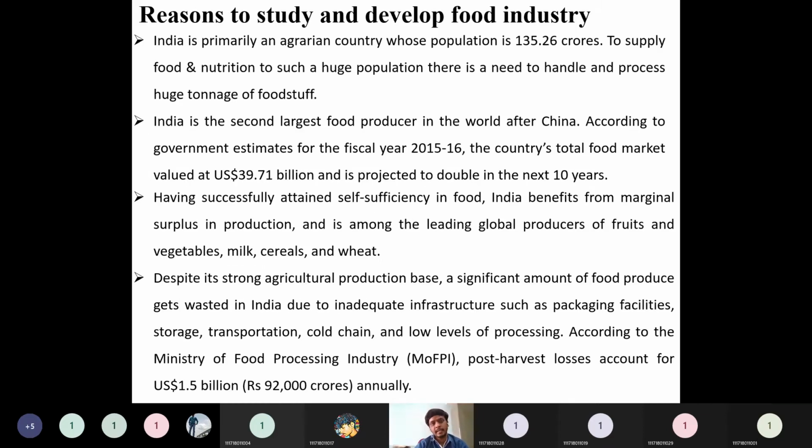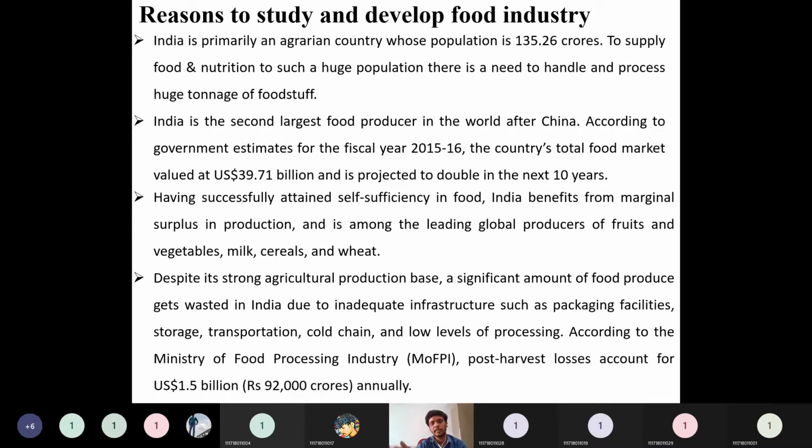Then the reasons to study and develop the food industry. Earlier, in the good olden days, the food industry was a concern only for small scale industries. Now the big players have come into existence, and they are playing a major role in food processing as well as the food industry overall.